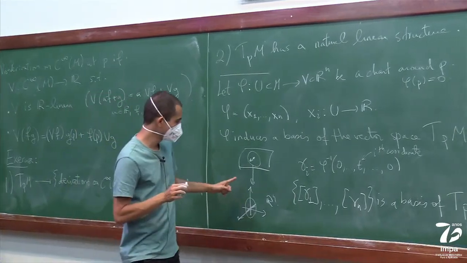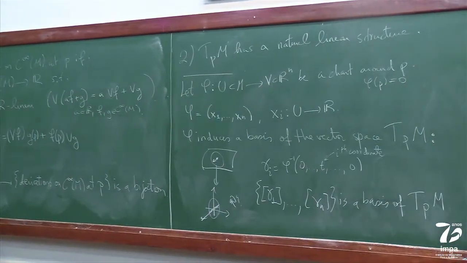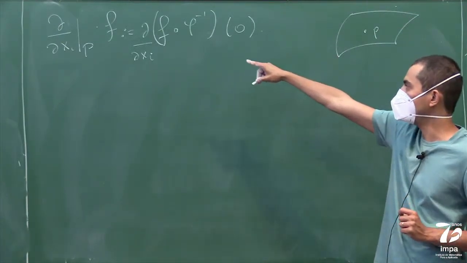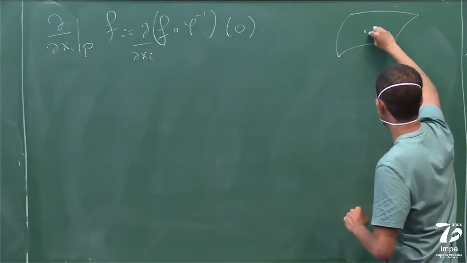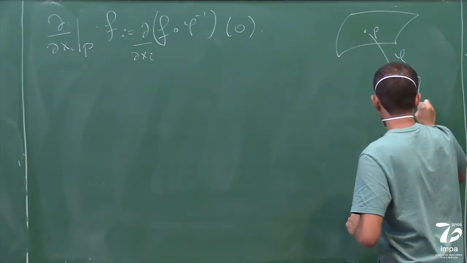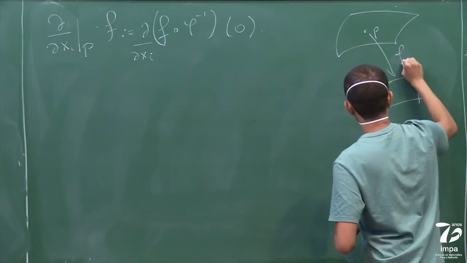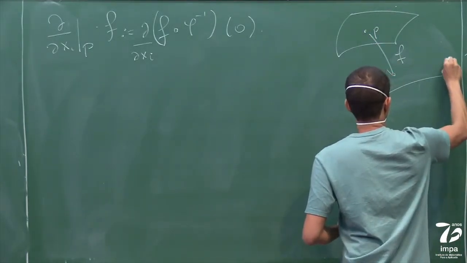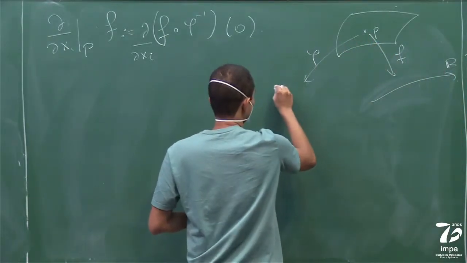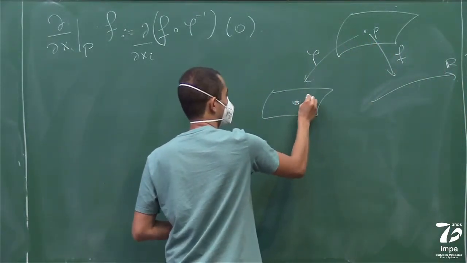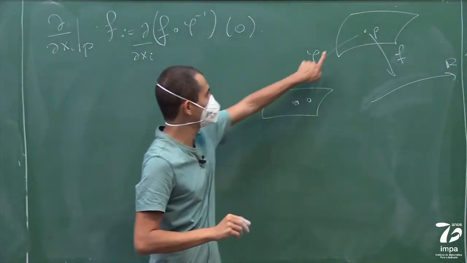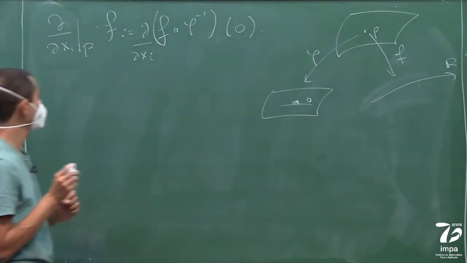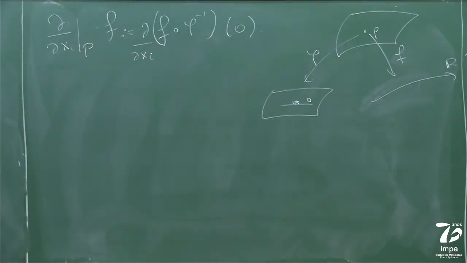In other words, here's my point P, I have my manifold. For this derivation d/dxi at P, you look at your chart phi, and here you have 0, and your function f, which goes to R. You precompose with phi inverse, compose with f, and look at the partial derivative in the direction xi.